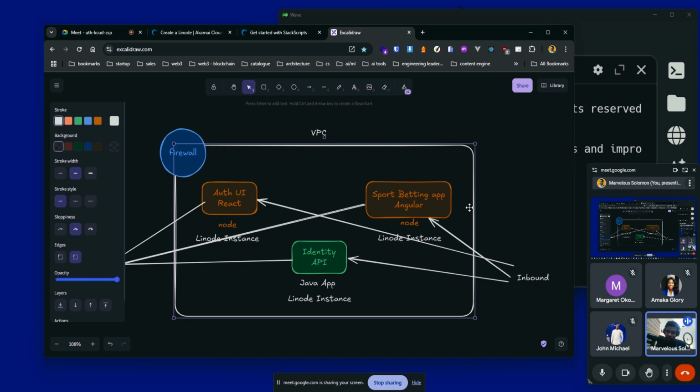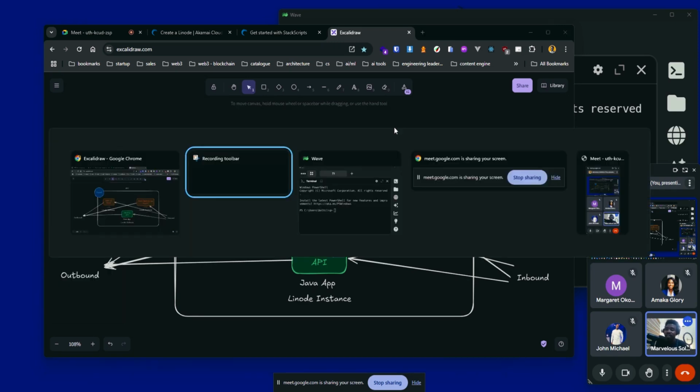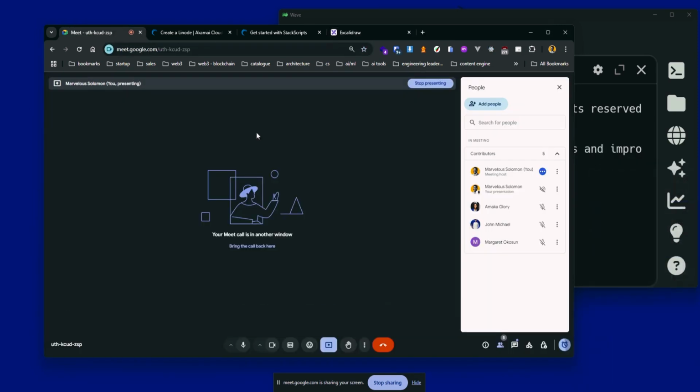So you can say any service within this VPC can communicate with another service that I have within the VPC. But services that are trying to access this platform or this Linode instance from outside of this VPC should not be able to, right? So you can configure things like that. Okay, hope that makes sense.